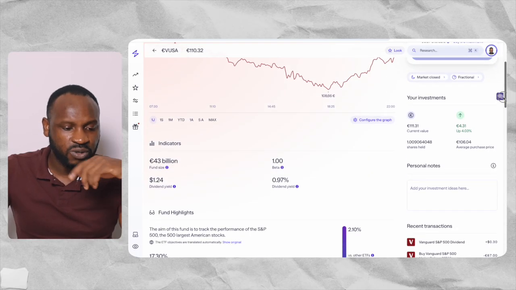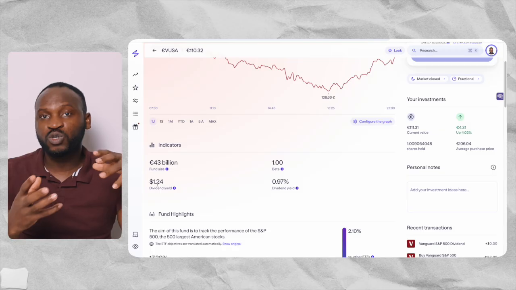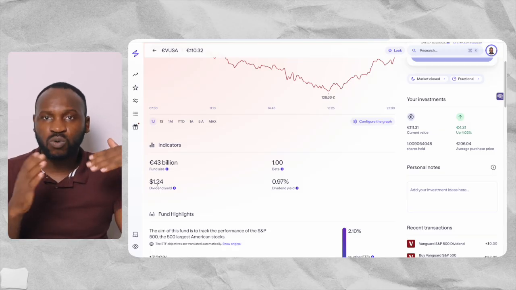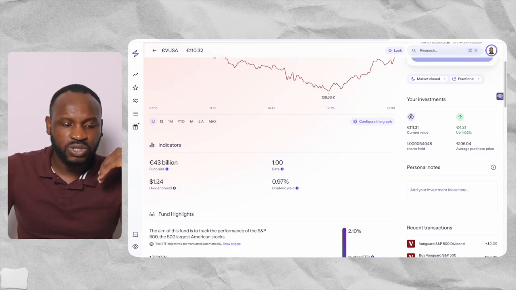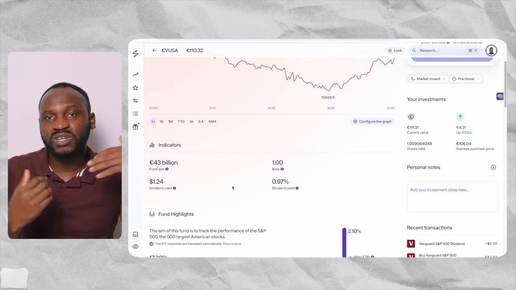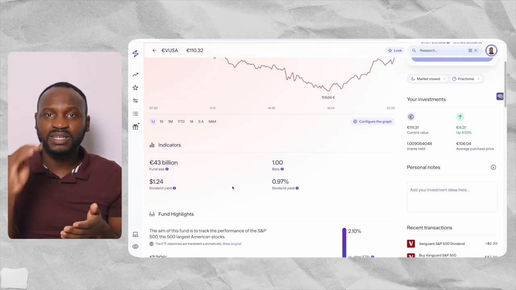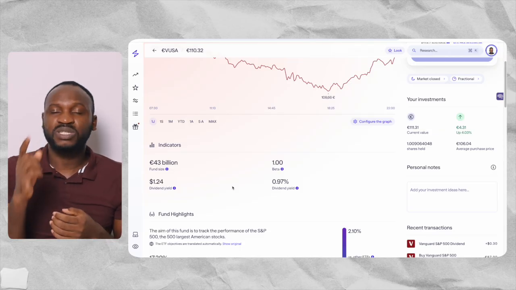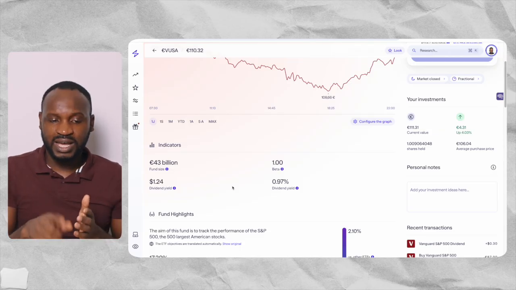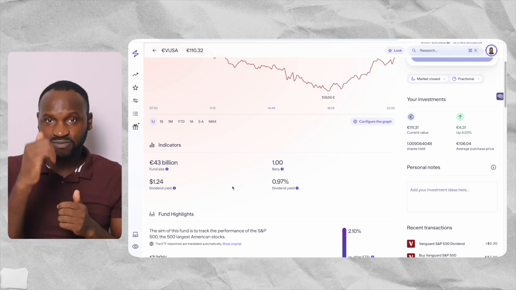You can see the fund size of this investment is $42 billion, and you can see the amount of money you are going to be getting either annually or quarterly, which is $1.24, the dividend that you get from the investment. Let us say at the end of the year you are getting 10%. That 10% plus the dividend, which is about 0.79% of that investment that you have made.